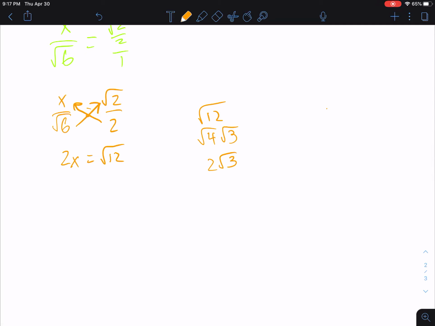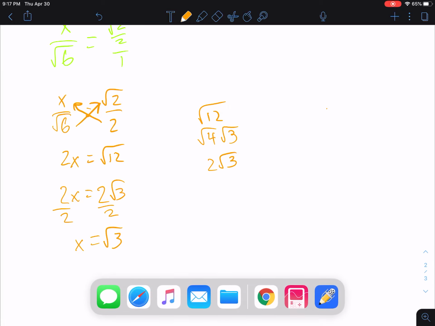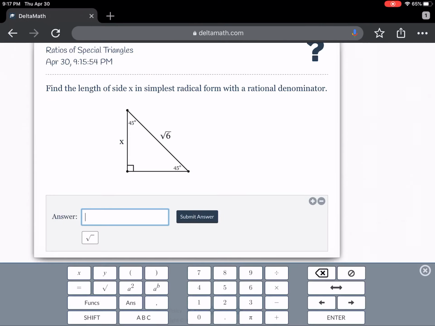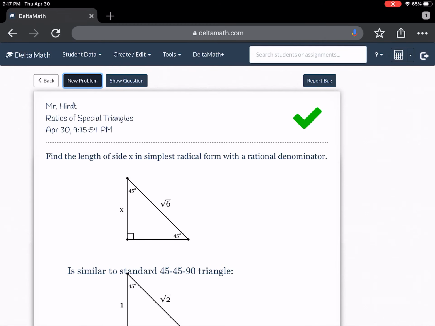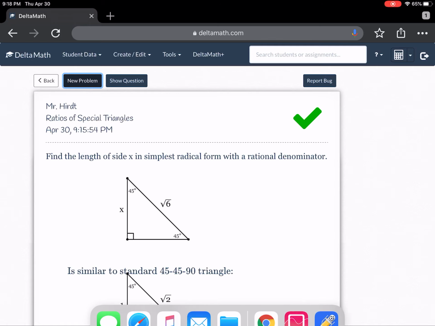So now with my 2 radical 3, what can I do with that? Well, I can simply divide. I take 2x equals 2 radical 3, divide by 2, and x equals radical 3. And that is my answer. And there I go. So I'm going to ask you to do a couple of those.